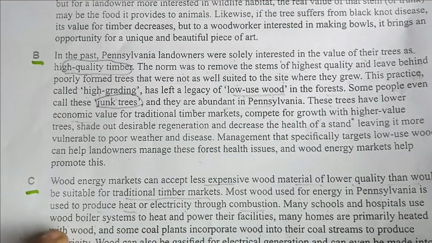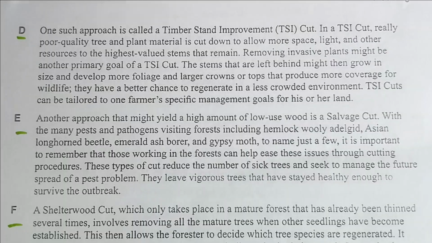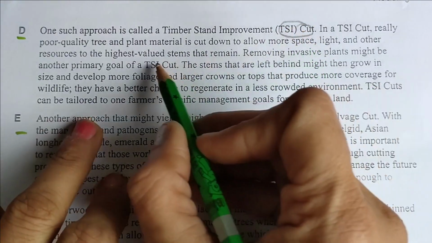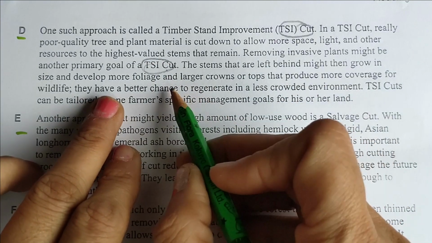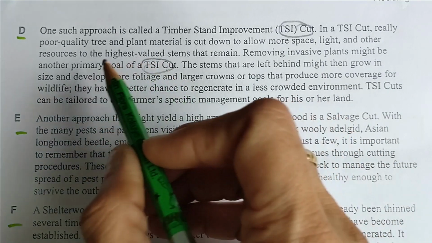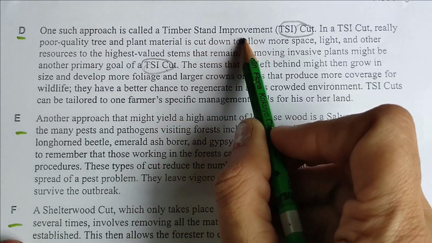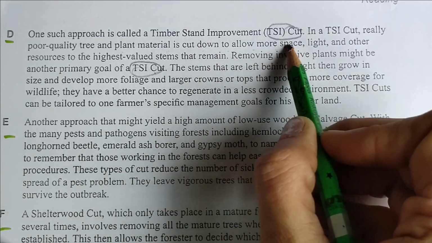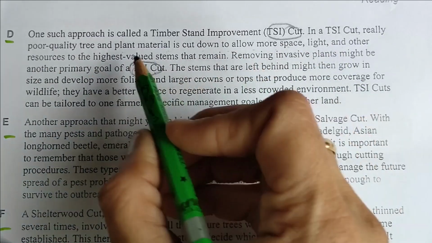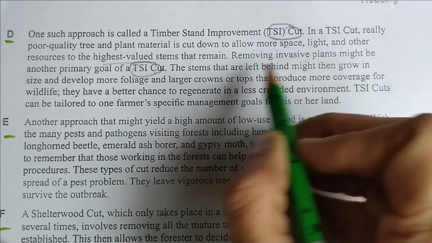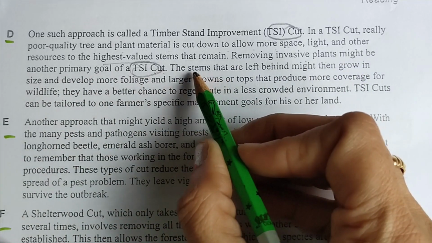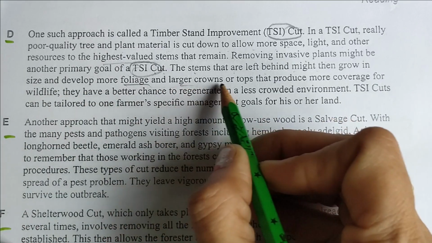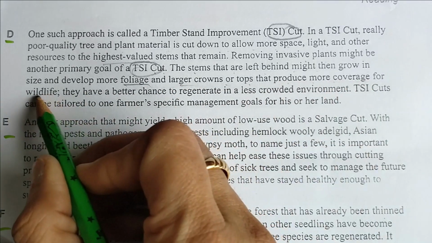C paragraph we have done. Now coming to the next, D paragraph. Yes, we need to just focus on these words, because for the next type of question we have to just find these words. One such approach is timber stand improvement. In a TSI, really poor quality tree material is cut down to allow more space, light and other resources. Removing invasive plants might be another primary goal of this. The stems that are left behind grow in size, with more foliage and larger crowns or tops that produce more coverage for wildlife.